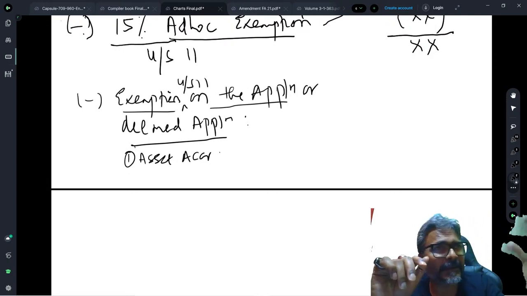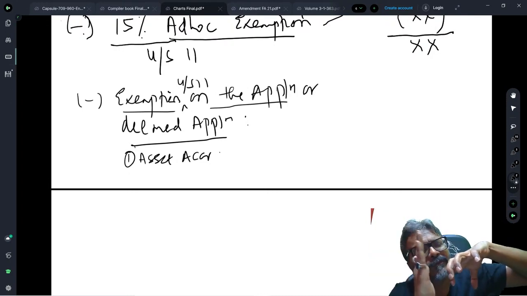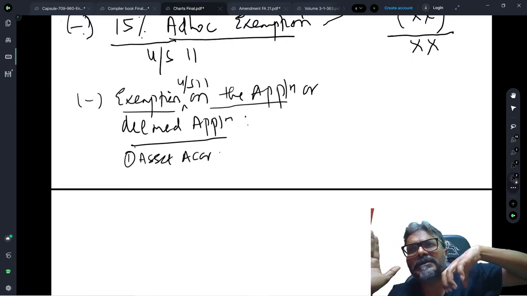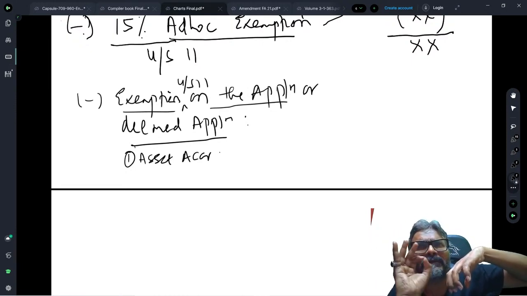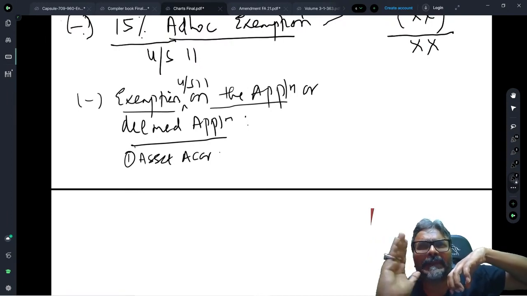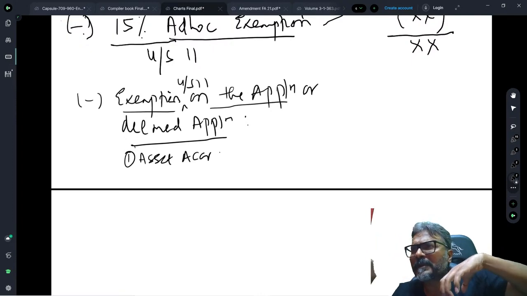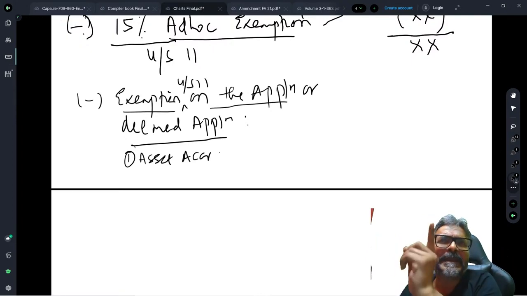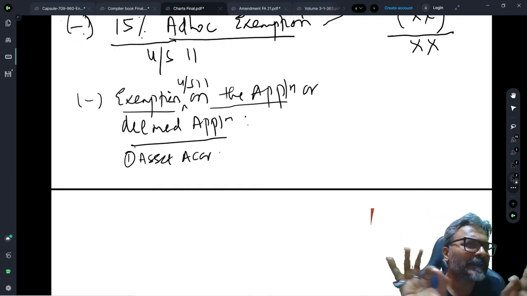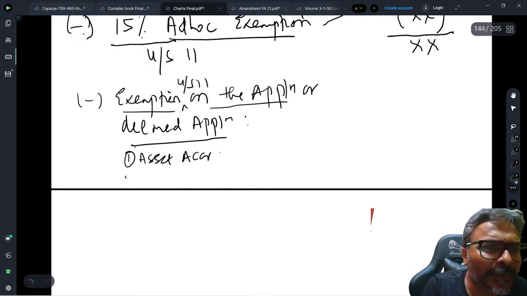Again, I'm repeating this part. You have taken a loan. From that loan, you are doing the application for charitable religious purpose in India. The Amendment of Finance Act 2021 says that you will not be getting any exemption at that point of time. No exemption will be given to you on the loan amount.